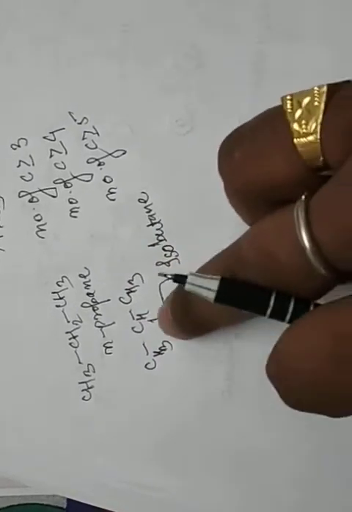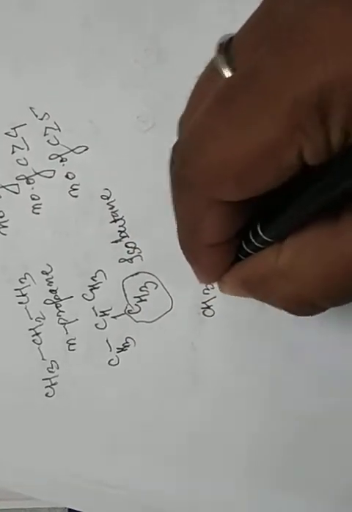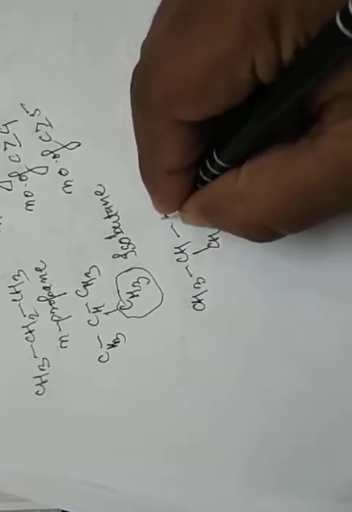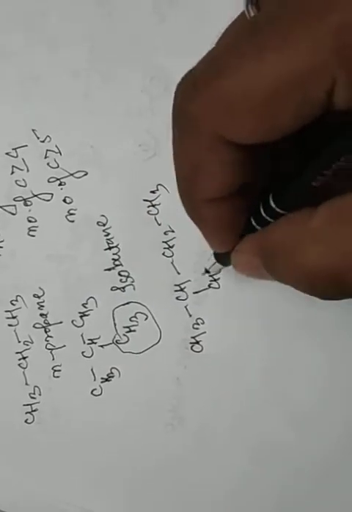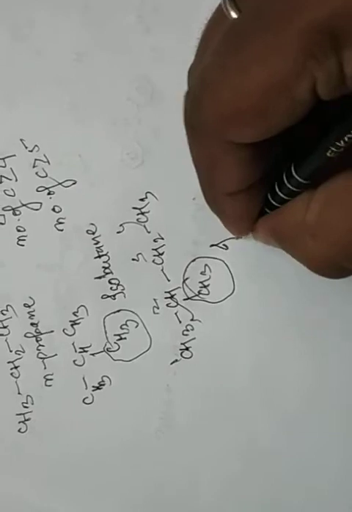And isobutane, what is it? There are 4 carbons. The methyl group is also present on the second carbon. Suppose you have another example: CH3, CH, CH3, CH2, CH3. Now the IUPAC name is 2-methyl butane, but the isomerism name, look again: CH3 is present on the second carbon. 1, 2, 3, 4. So the methyl group is also present on the second carbon. This is also iso.